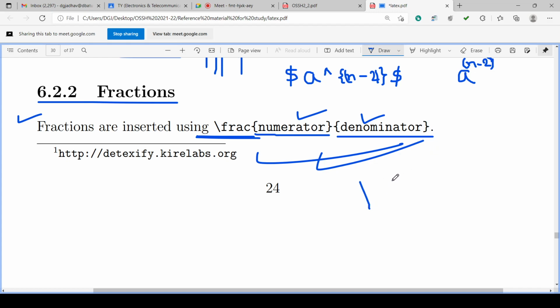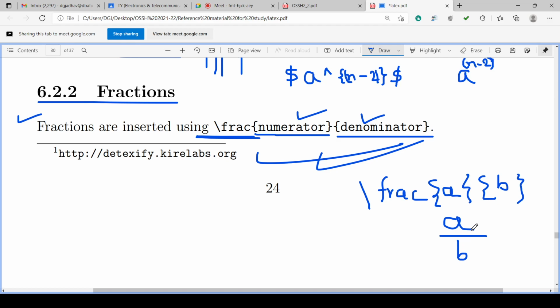So like this, frac, curly bracket a and next curly bracket b. What will it generate? It will generate a divided by b, numerator and denominator. In this way, a fraction will be generated, and this will appear in the output in the PDF file.